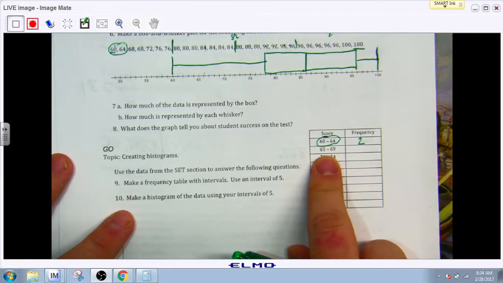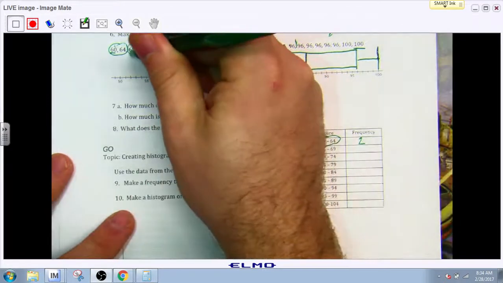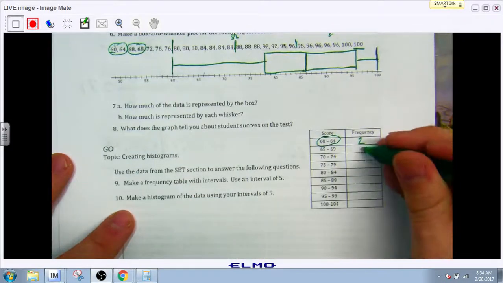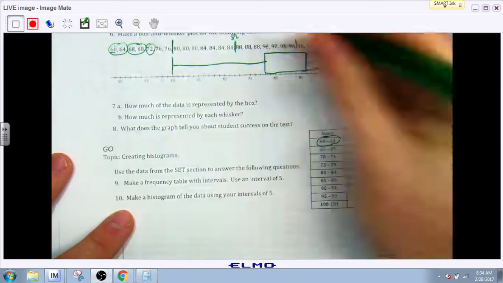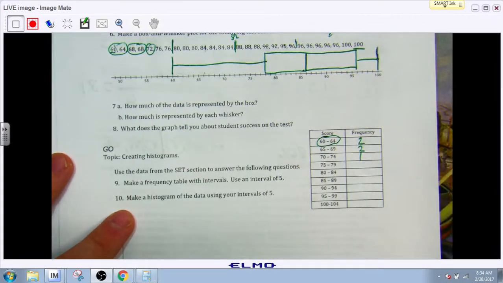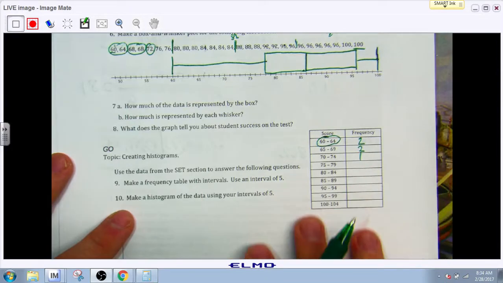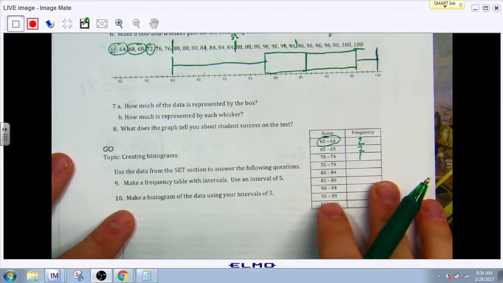I then look at 65 to 69. I see that we have 2. So I'm going to say that happened twice. I then look at from 70 to 74. I only have 1 number. So I'll say that it happens once. And so on and so forth. I'll let you do the rest of it, but that's how I found all of these.